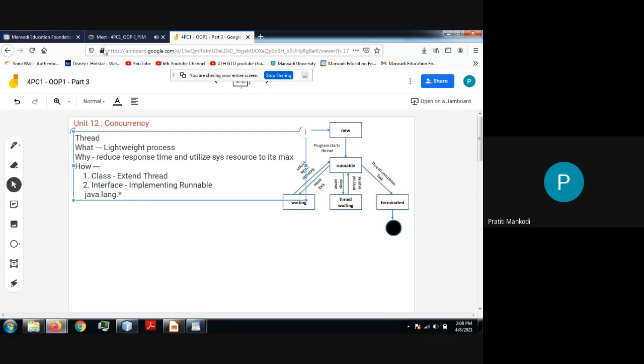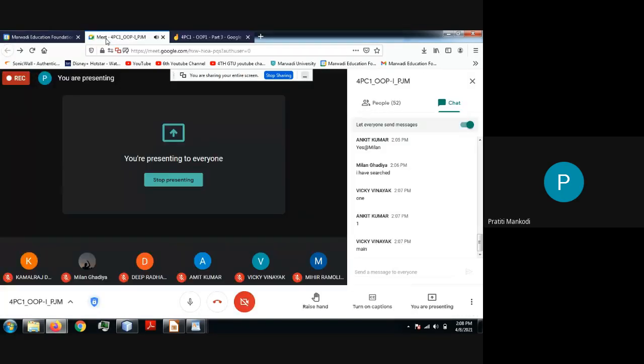And yes, one more thing I forgot: why does Java provide two different ways to create a thread? I've told you that I'll be asking this question, and this is one of the interview questions and viva questions. We have discussed it. I do remember that.